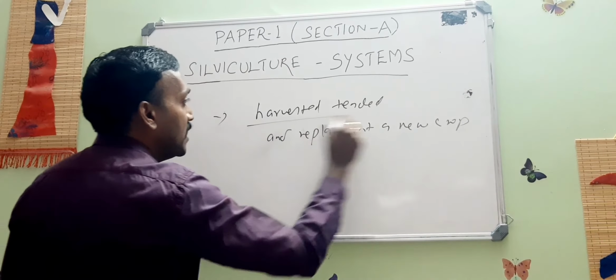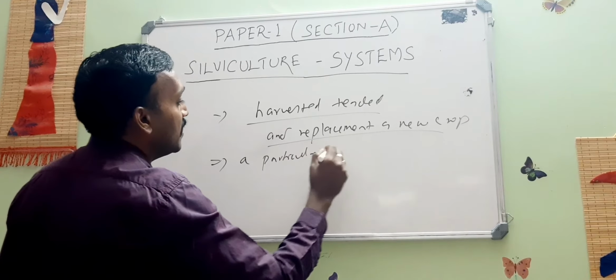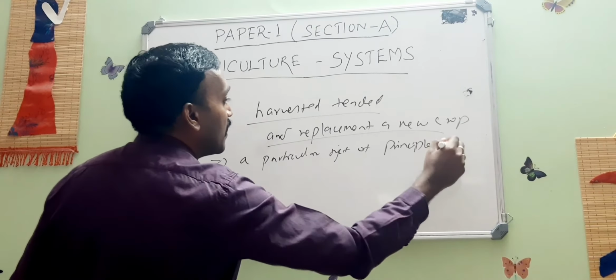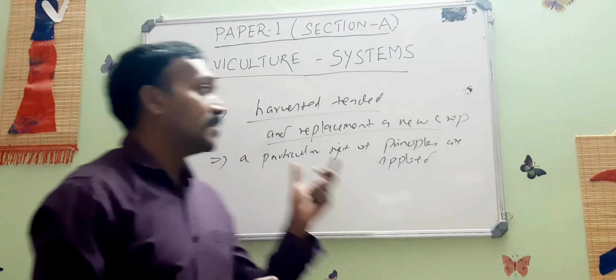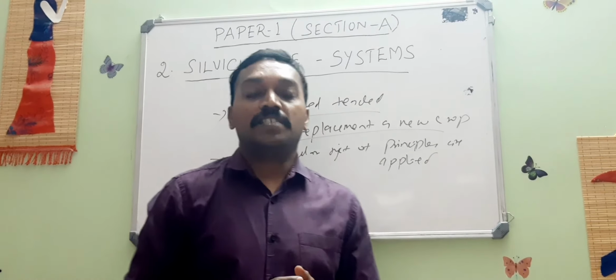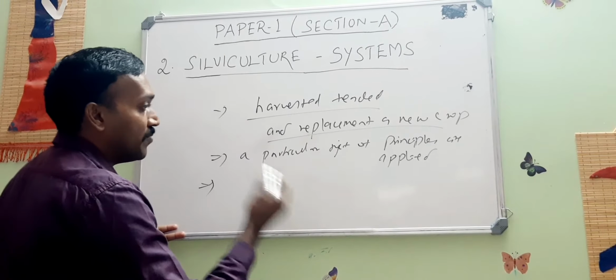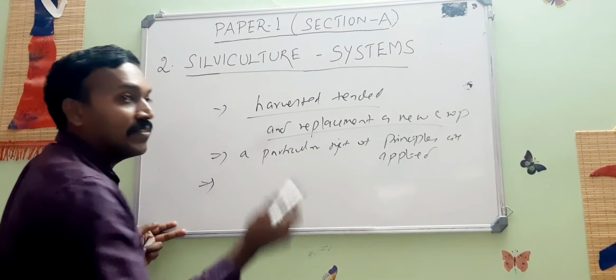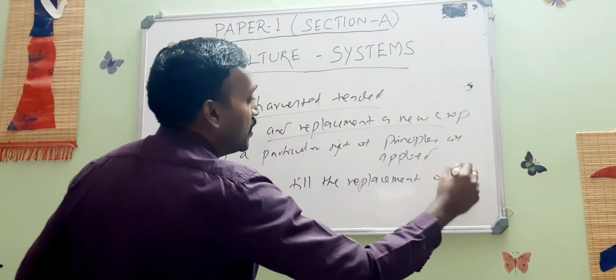To achieve all this, a particular set of silviculture principles are applied. That silviculture treatment applies to the forest area throughout the life of the crop till the replacement of the old crop.